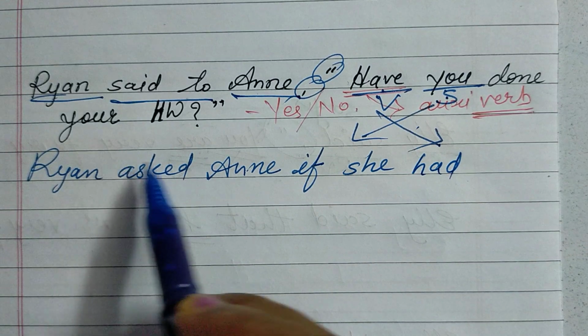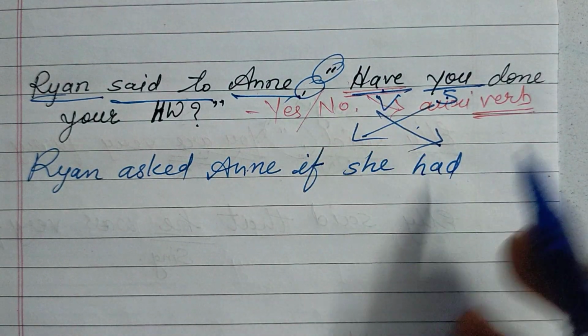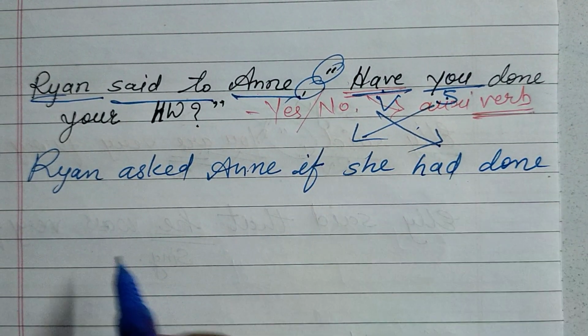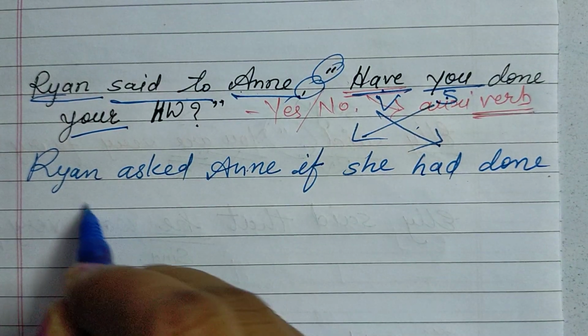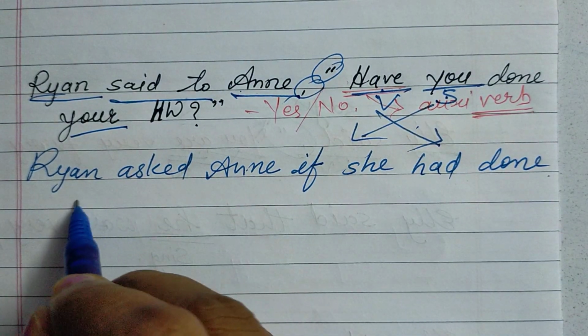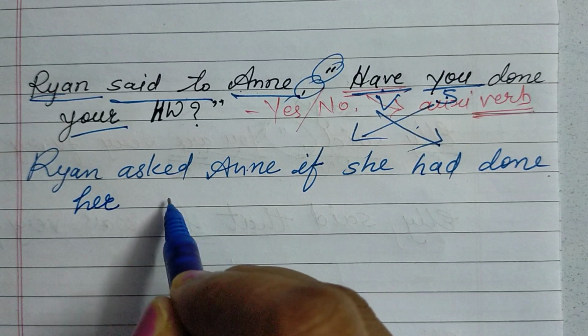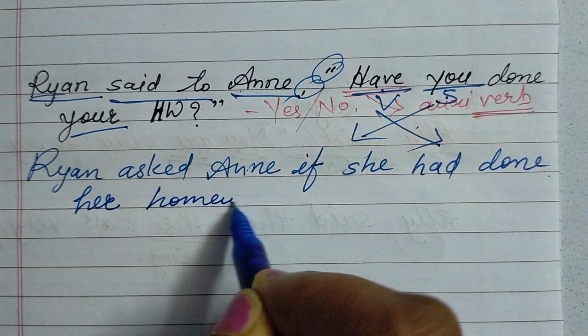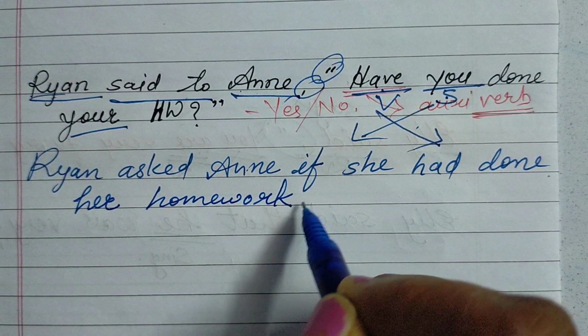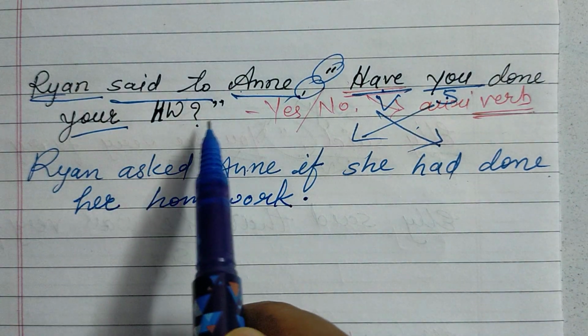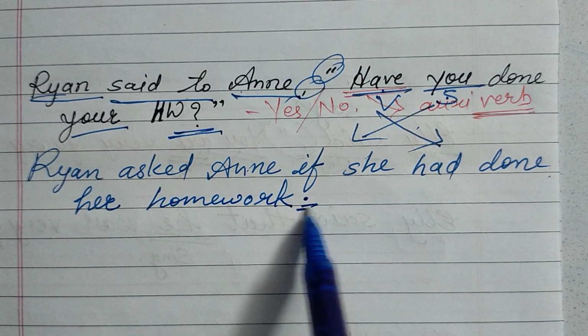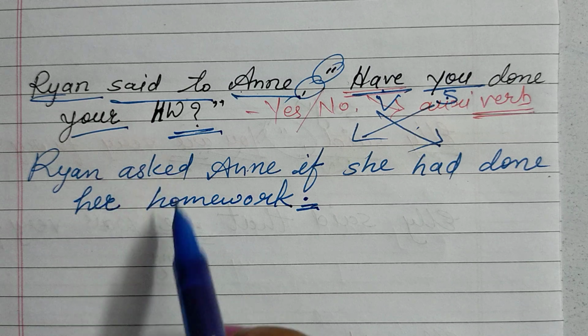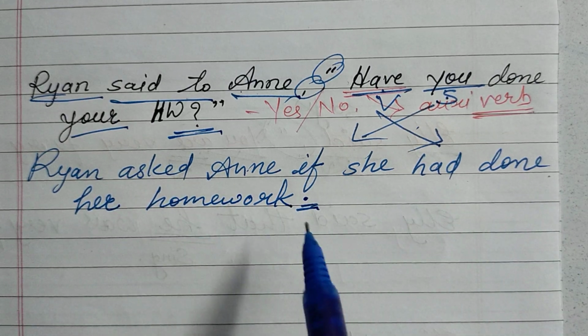Okay, Ryan asked Anne if she had done. Your is again Anne. So which possessive pronoun for "your"? It will be "her". Her homework. And at the end there should be a full stop because we have changed the question into a sentence. So the answer will be: Ryan asked Anne if she had done her homework.